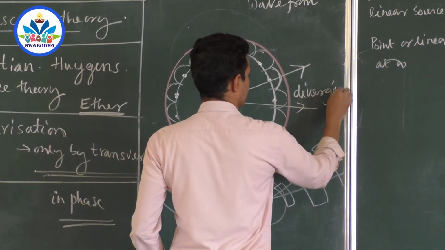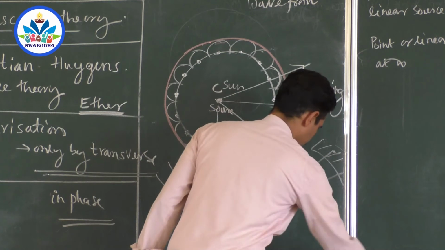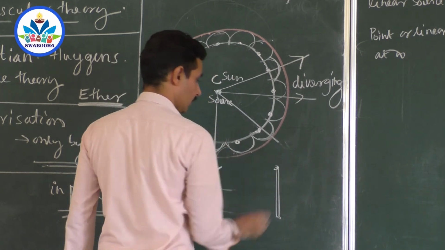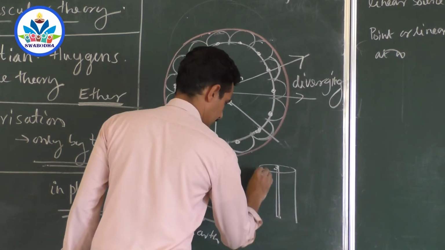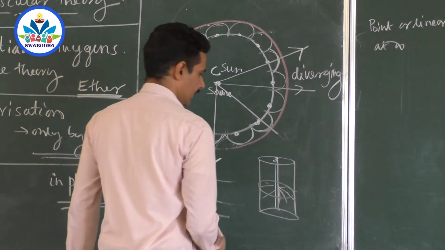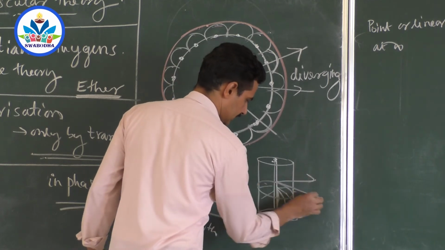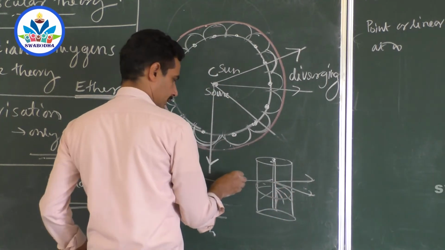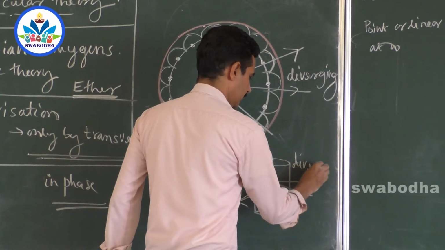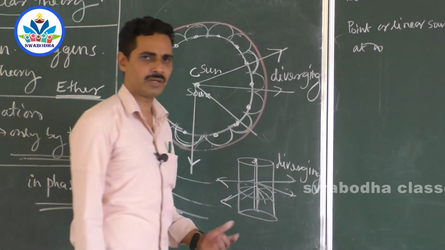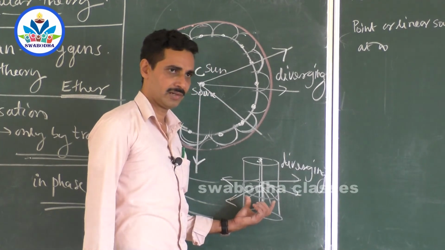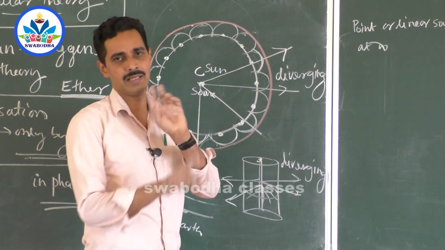Diverging rays. What about from a cylindrical source? It is a linear source and a cylindrical wavefront, because waves will travel like this and form a cylinder. Now, if you draw a normal to the cylinder here, they are also diverging. Do you agree? Because rays of light coming from a tube light are also diverging, just like from a point source. So cylindrical wavefront or spherical wavefront, when the rays are drawn, they are diverging.